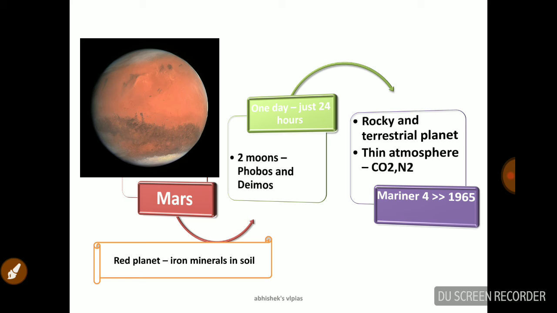It is called the red planet. Why? Because the iron minerals in the soil give the red color to it. Basically two moons are there for Mars, Phobos and Deimos. And we have a mission, Mariner 4 in 1965, to explore Mars, and it is definitely a rocky planet with a thin atmosphere. Most of the atmosphere consists of carbon dioxide and nitrogen.